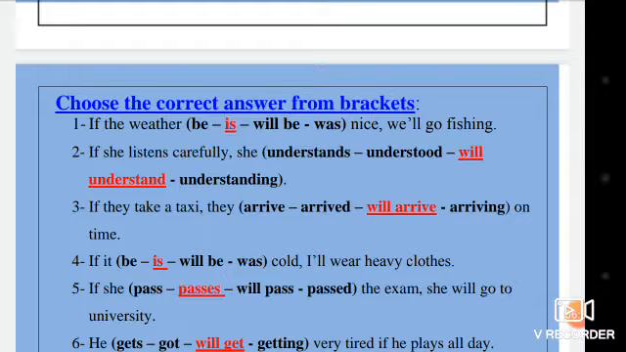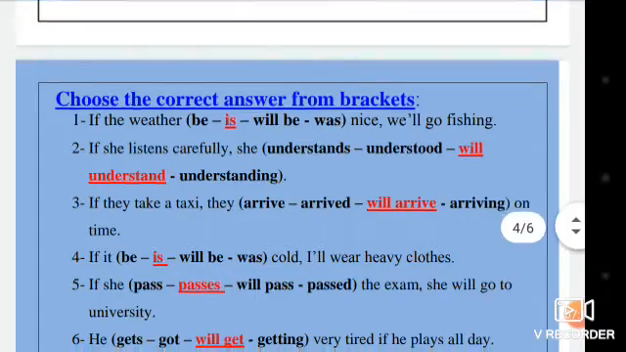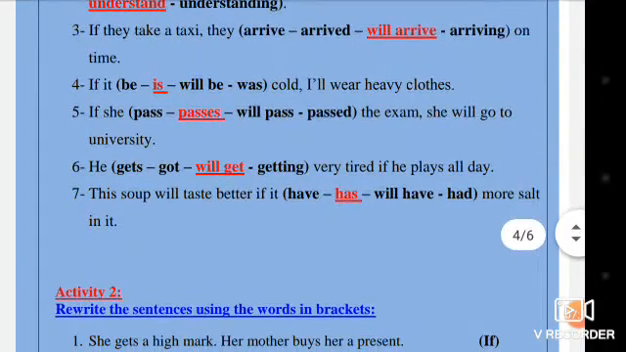If she listens carefully, what will happen? She will understand. If they take a taxi, they will arrive on time. If it is cold, I'll wear heavy clothes. If she passes the exam, she will go to the university.